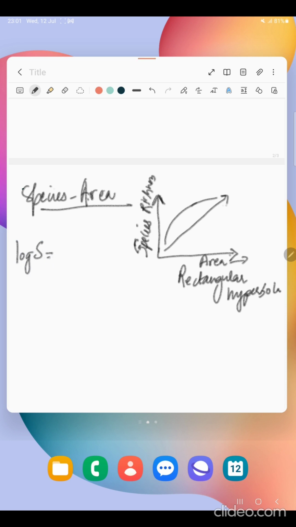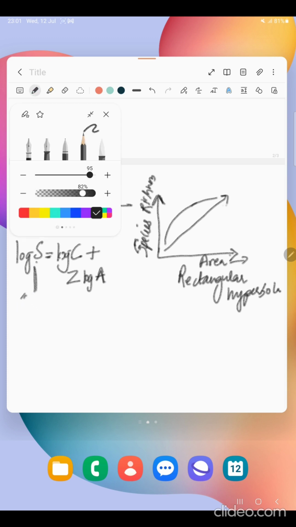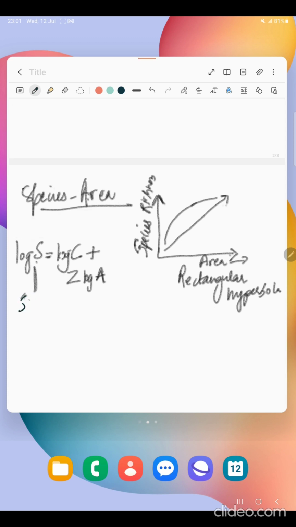Remember this equation also, it may come: log S = log C + Z log A. Here log S stands for species richness, C is the Y intercept, Z stands for the slope of the line, and A here is area.